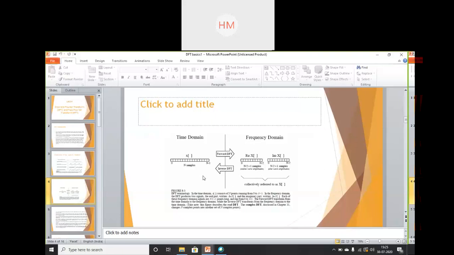And why do we generally perform these transforms? Because if I want to find the system response, I have to multiply two signals, x of n and h of n. I can't directly multiply the two signals because we have to perform convolution. Convolution steps are again not easy to calculate. So what I will do is first transform them into the frequency domain and directly multiply the two signals to find the system response. Clear?